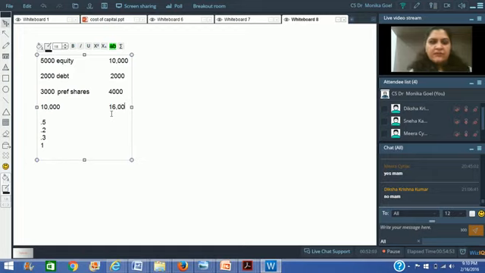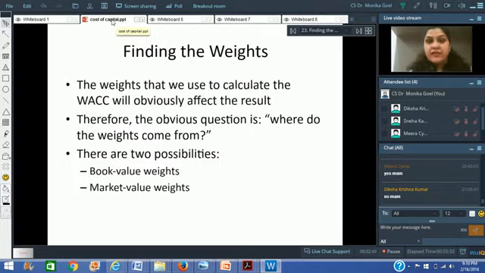Right? So now in order to find out the market value weights, you will say that the weight of equity is going to be 10 by 16. The weight of debt would be 2 by 16. And the weight of preference shares would be 4 by 16. Right? So ultimately it should be 16 by 16. The total is 16 by 16, that is equal to 1. So you can take the book value weights and you can take the market value weights.